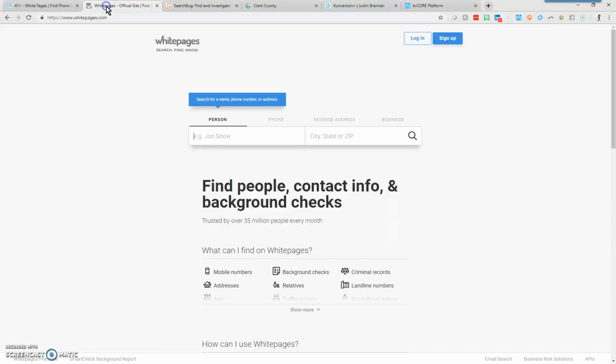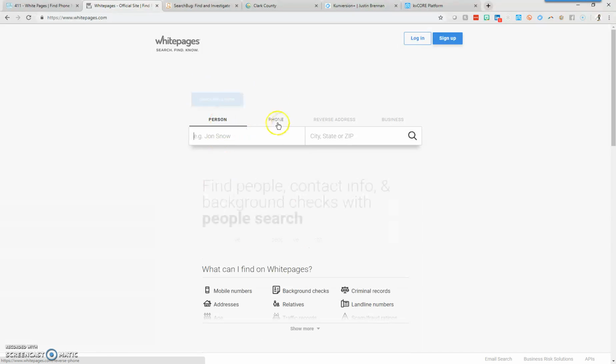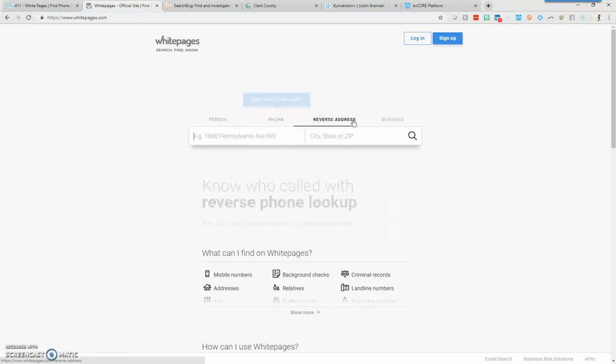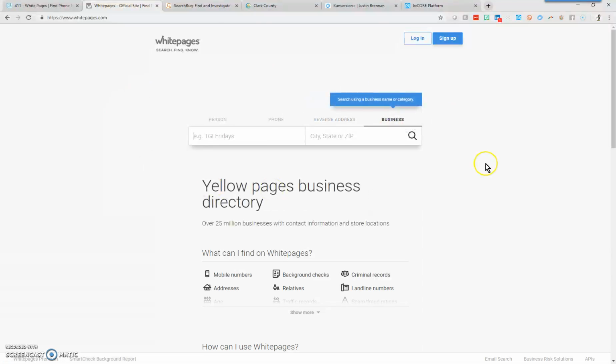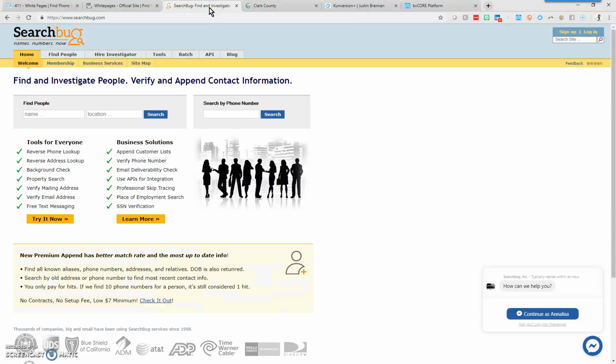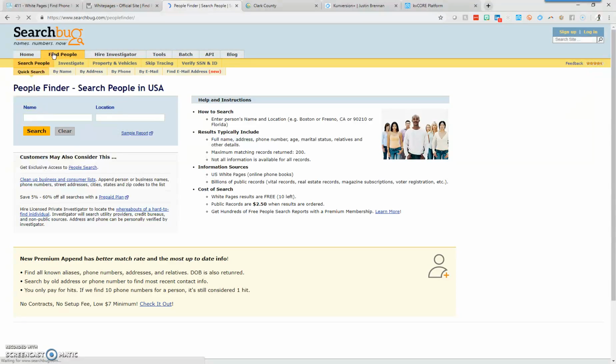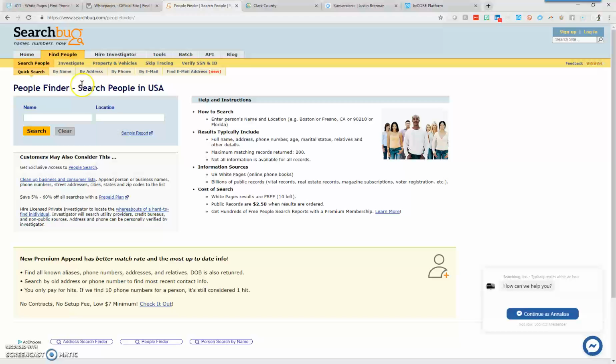It's the same deal on White Pages. You can do person, phone, reverse, and even a business search if you'd like. Now, one of my ultra favorites is SearchBug. It's a little limited with its free access because it gives you like 10 free a day, but it is phenomenal. When you go to searchbug.com, you click on Find People here at the top left, and they have actually built in the people search, for name and location.